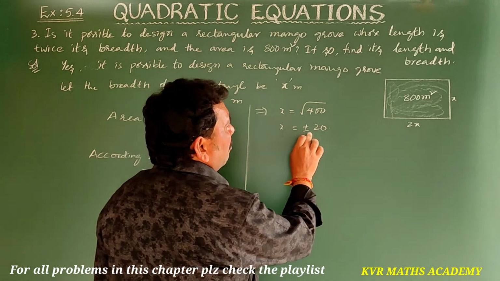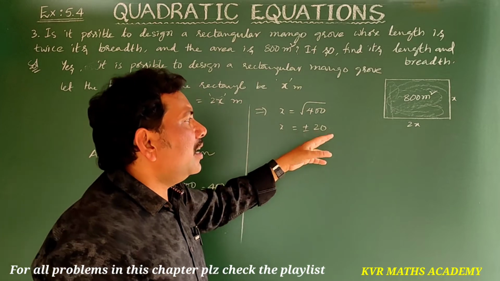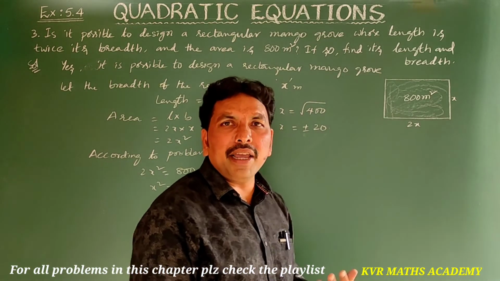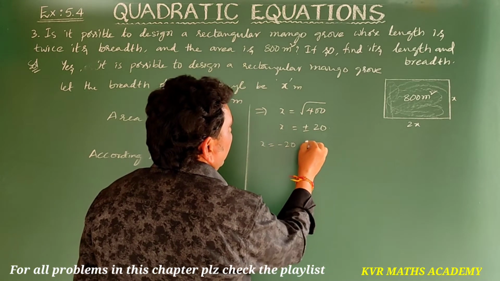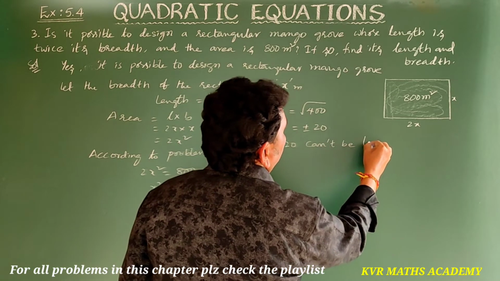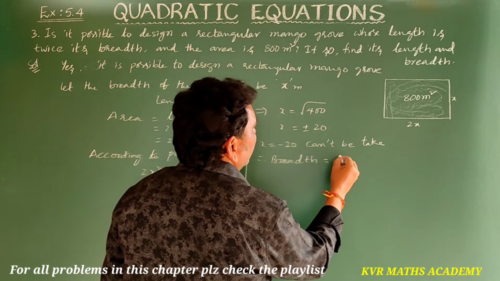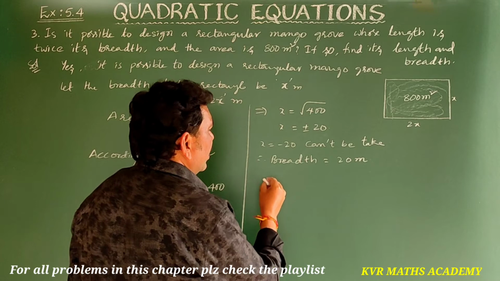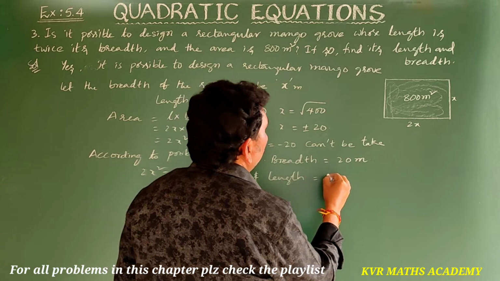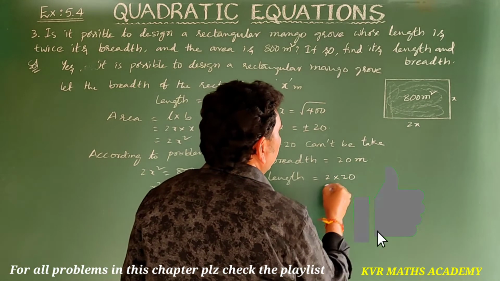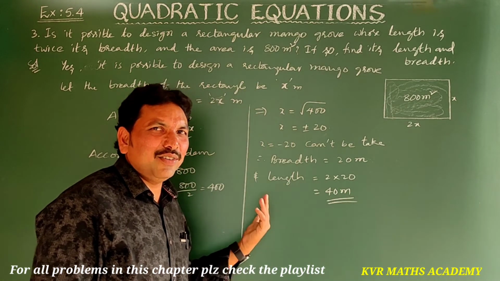So here minus 20 cannot be taken. Why? Because the length of the side should not be negative, right? So x is equal to minus 20 can't be taken. Therefore breadth is equal to 20 meters and length is equal to 2x only, that is 2 into 20, equal to 40 meters. Have you understood clearly? Yes, note it down.